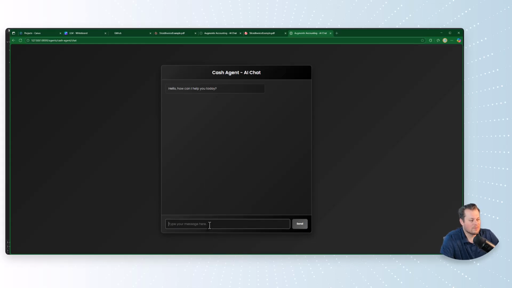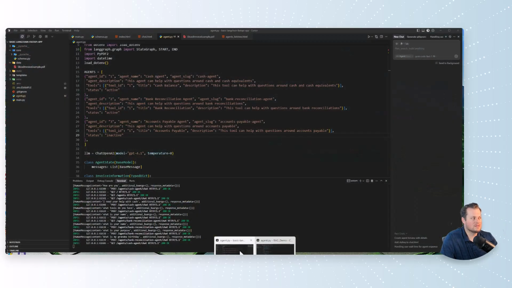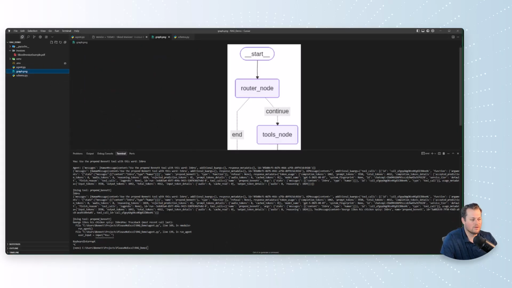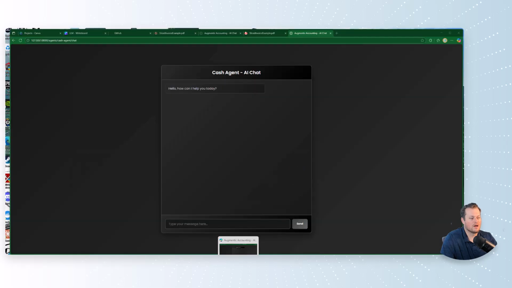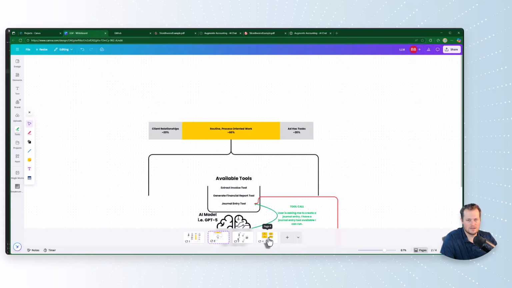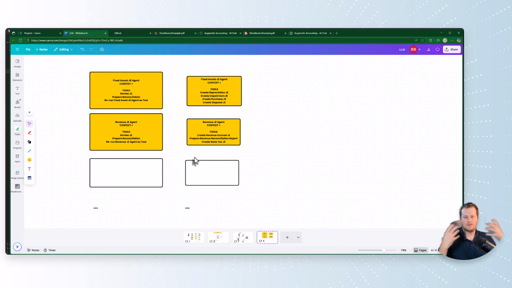So let me know if you're doing something similar, if you've seen other kinds of agents out in the wild, or if you think something like this would be useful to you. Because I think for me, this is where AI can be helpful: following the steps that we give it to execute complex workflows. That to me is an unlock that hasn't really been fully baked in. And once you get that structure set up with your accounting firm or accounting team, you could set up these agents to be more than just one, right?